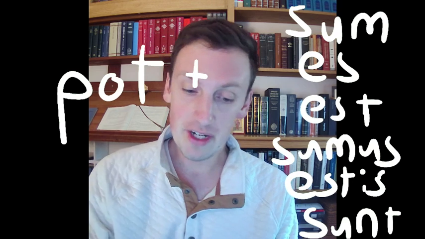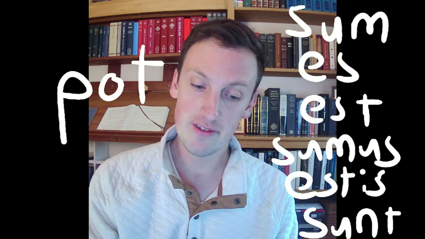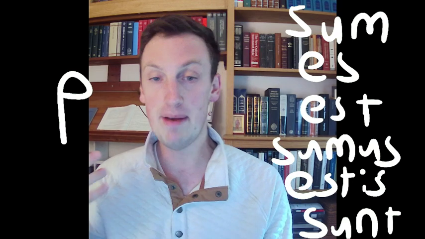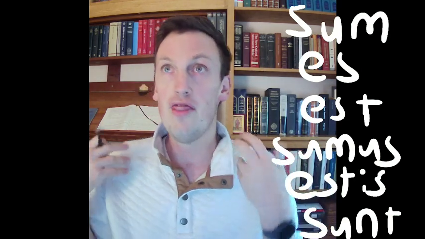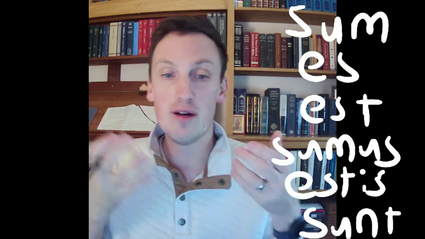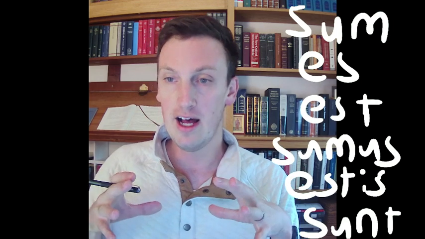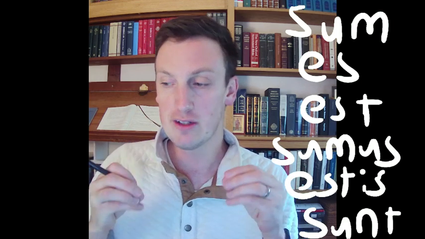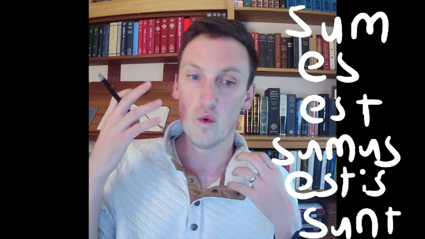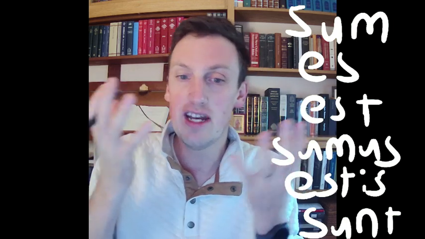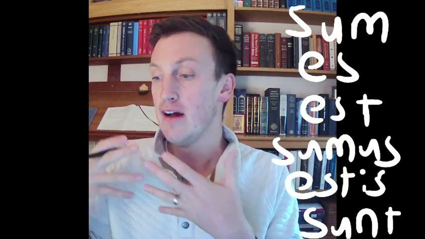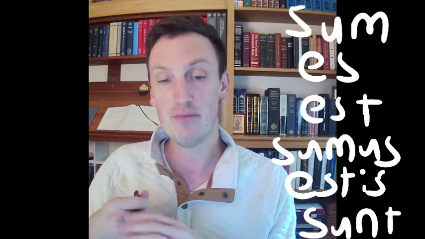There's also something in this chapter about complementary infinitives. This is not difficult. This is the basic sense of infinitives. We've probably talked about this already. There are a number of verbs like debeo, ought, audeo, to dare, verbs like this, studeo, to be eager, to be zealous, that just sort of need another, or at least want another verbal idea to complete them.